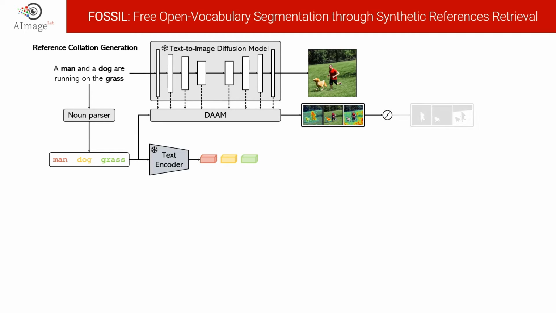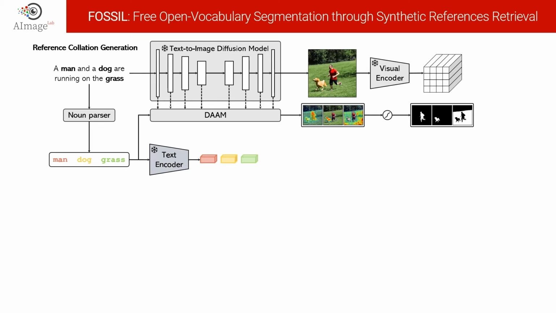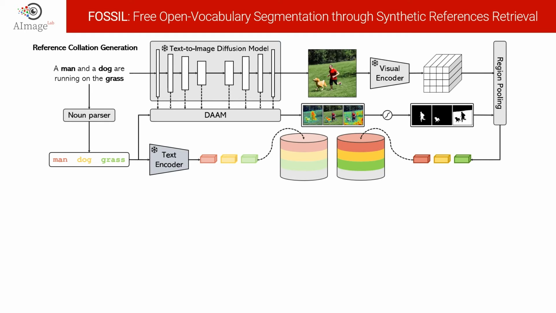Then we binarize the heatmaps to obtain region proposals and extract the visual features from the generated image through the visual encoder, DINO in our case. The binarized heatmaps are used to mask and pool the visual encoder features, thus obtaining a visual reference embedding for each extracted noun. We then store the pooled visual reference embeddings and the noun textual embeddings in our reference collection.